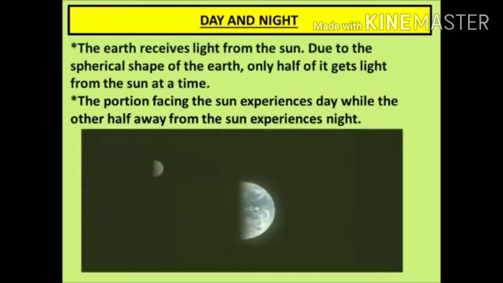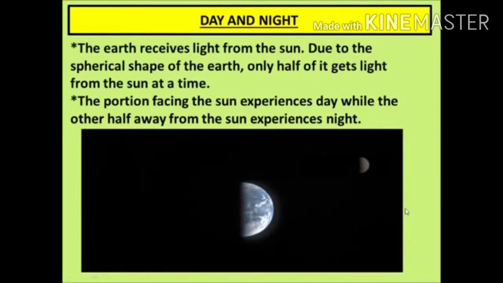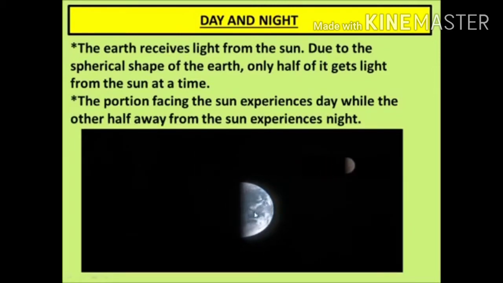So here we'll see day and night. You can see in this video that half of the earth is in front of the sun, where you can see light. That half has day. Those people are experiencing daytime, and the opposite of that, the dark part you are seeing, has night. It means on half of the earth it is day, and on the other half it is night. In this situation, the earth receives light from the sun.